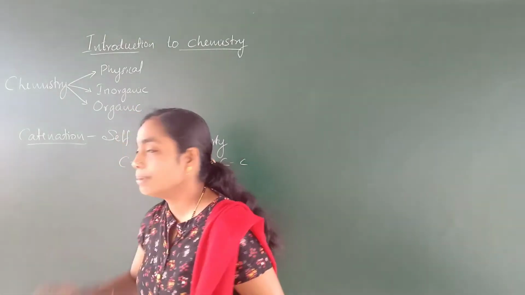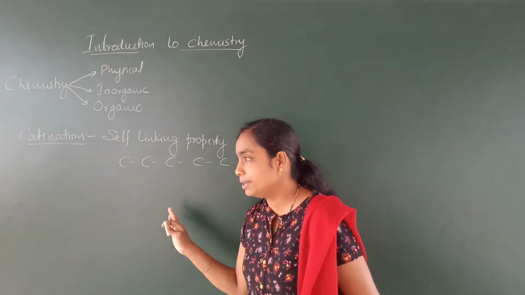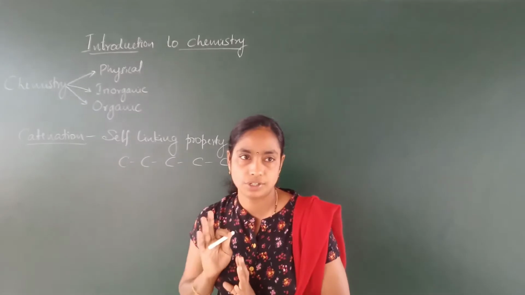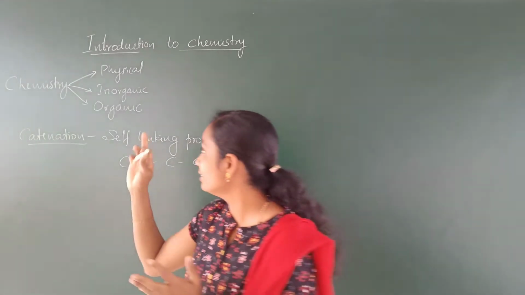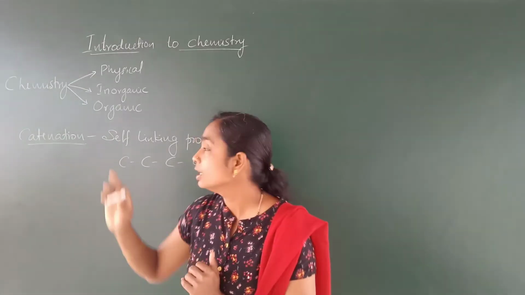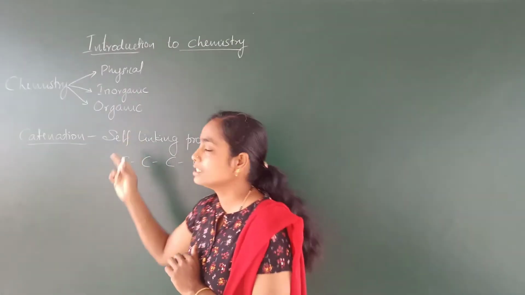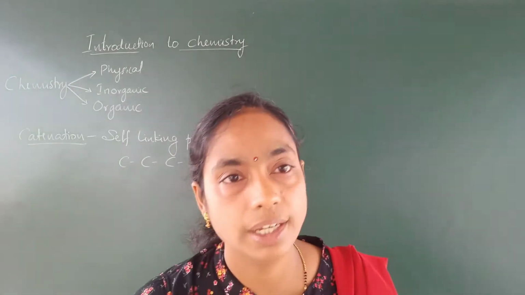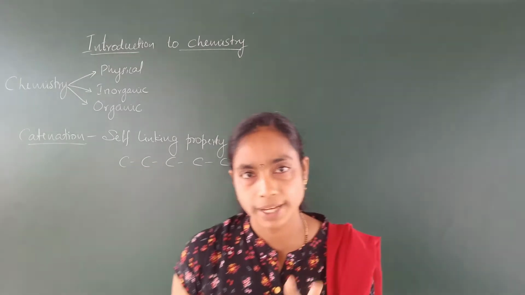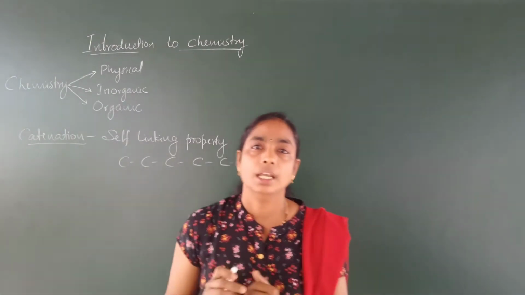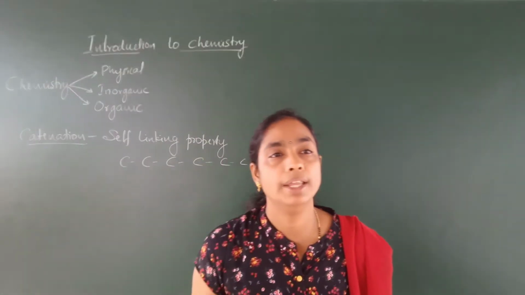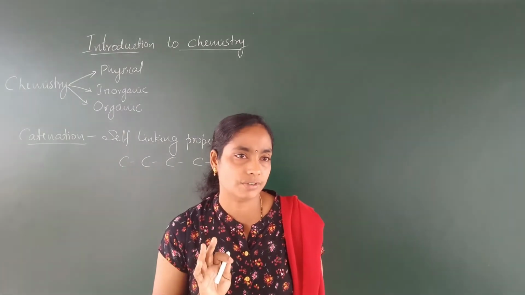See, from all these branches we have the chapters, and in the examination separate parts are there for each branch. In part A, from all the three branches you will get questions. It is a 1 mark question. Part B, 2 mark questions. In 2 mark questions also, from all these branches you will get questions. In part C, only inorganic chemistry questions will be there. In part D, there are 2 mains, 4th main and 5th main. In 4th main, only physical chemistry questions will be there, and in 5th main, only organic chemistry questions.